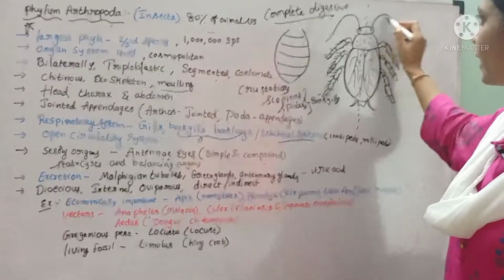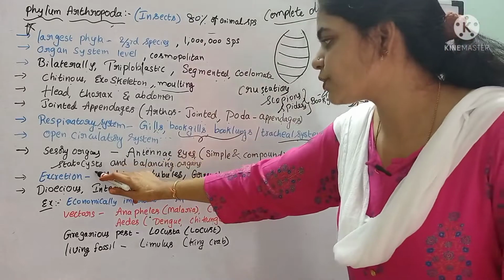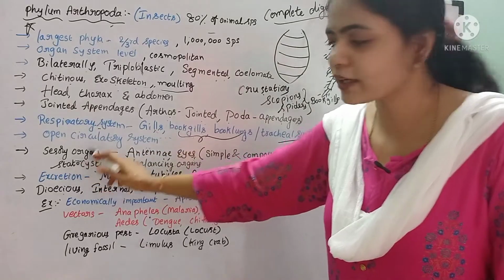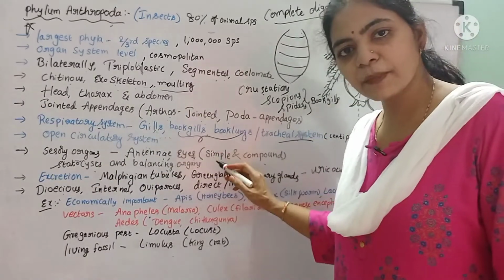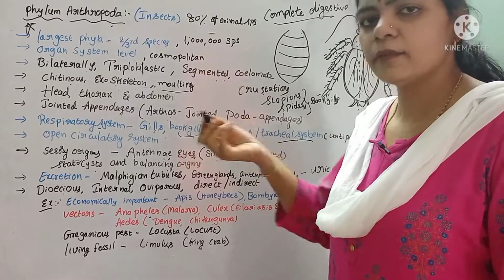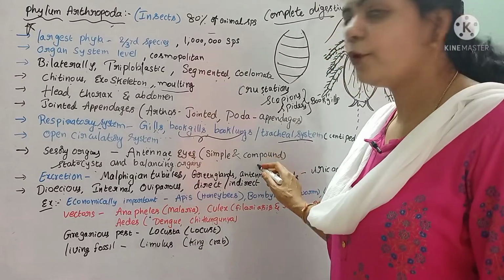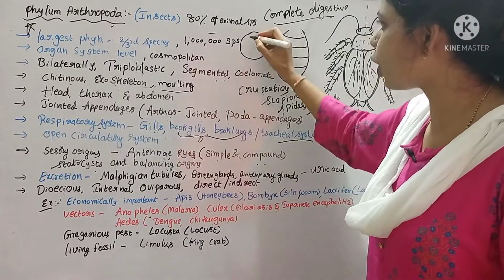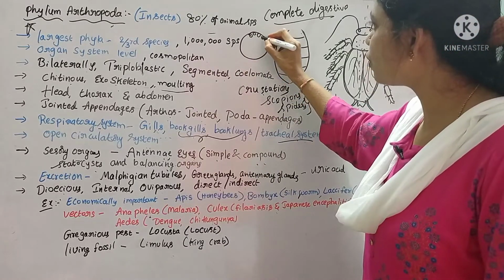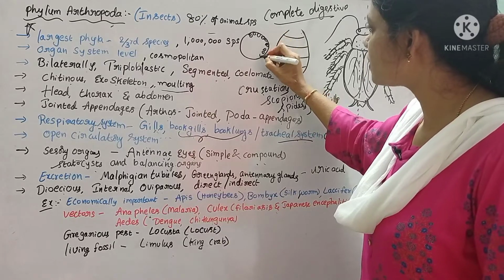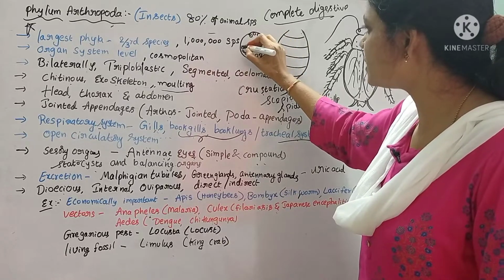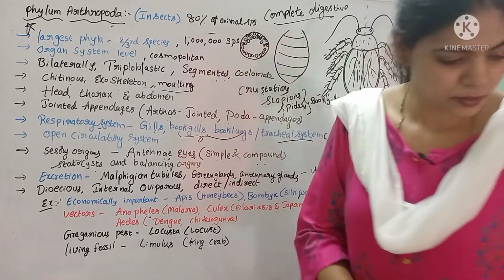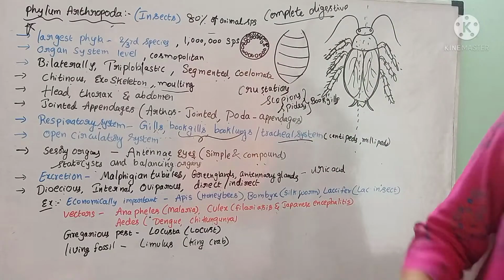These are the antennae, eyes, statocysts and balancing organs, which act as the sensory organs. If we see the eyes, these eyes may be simple eyes or compound eyes. Simple eyes means normal eyes, whereas compound eyes means there are so many eyes present. For example, this is a compound eye. It consists of so many subunits.